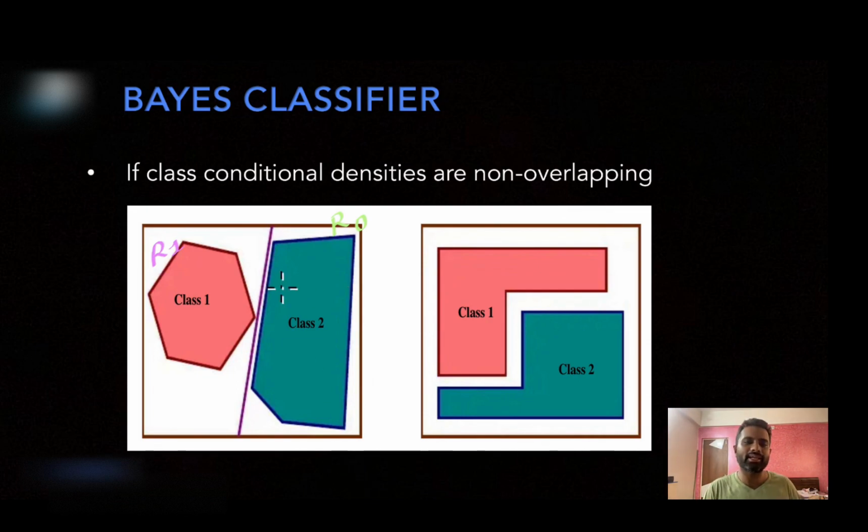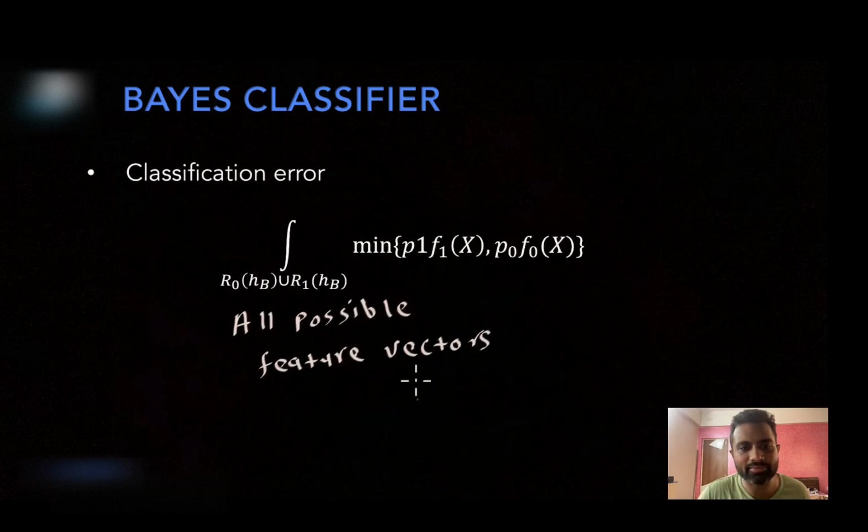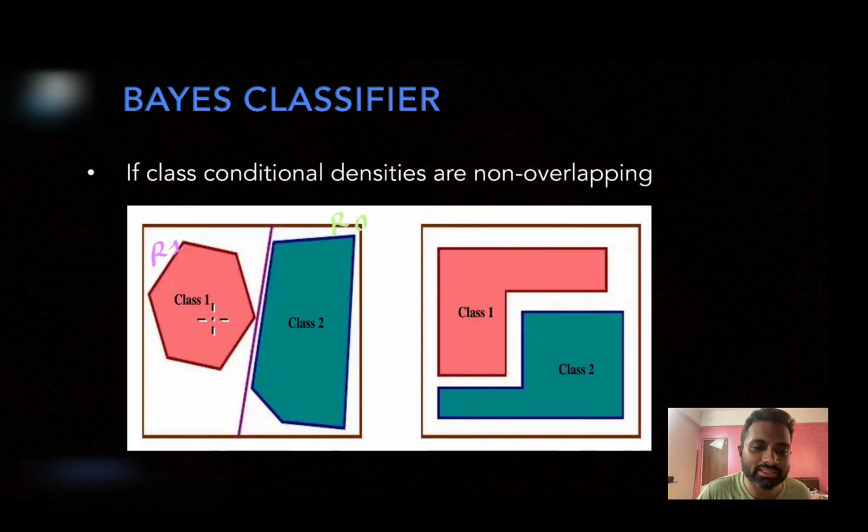Now what will be the error term? For all feature vectors in this particular red region, I am adding which term? P0 F0. But F0 corresponding to this red region is 0. And similarly, F1 corresponding to the green region is 0. That's why, please know, in the Bayes classifier, you are adding either P1 F1 or P0 F0. But for all feature vectors in the red region, F0 is 0. Similarly, for all feature vectors in this green region, F1 is 0. So that's why the Bayes classifier error for this particular class conditional density is 0.